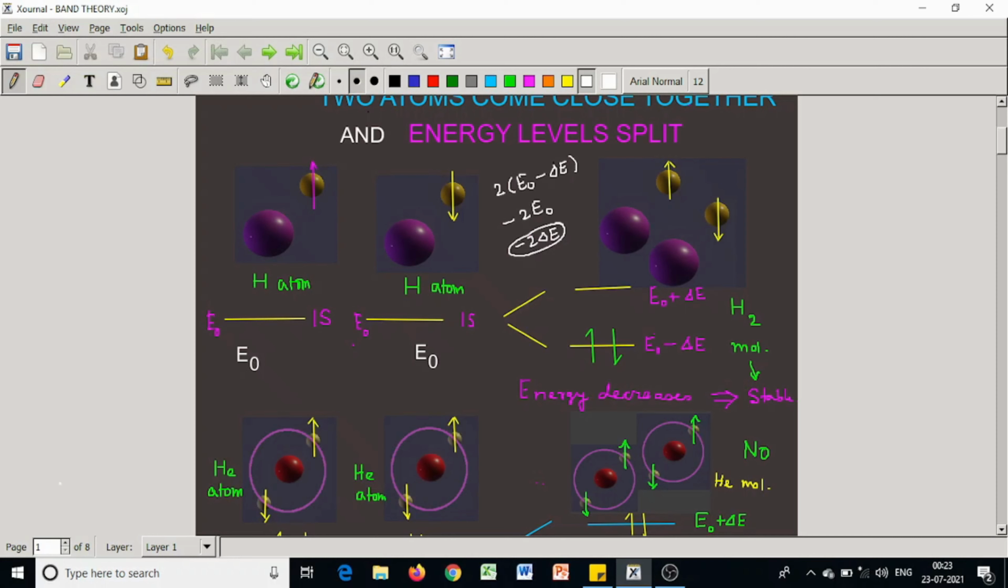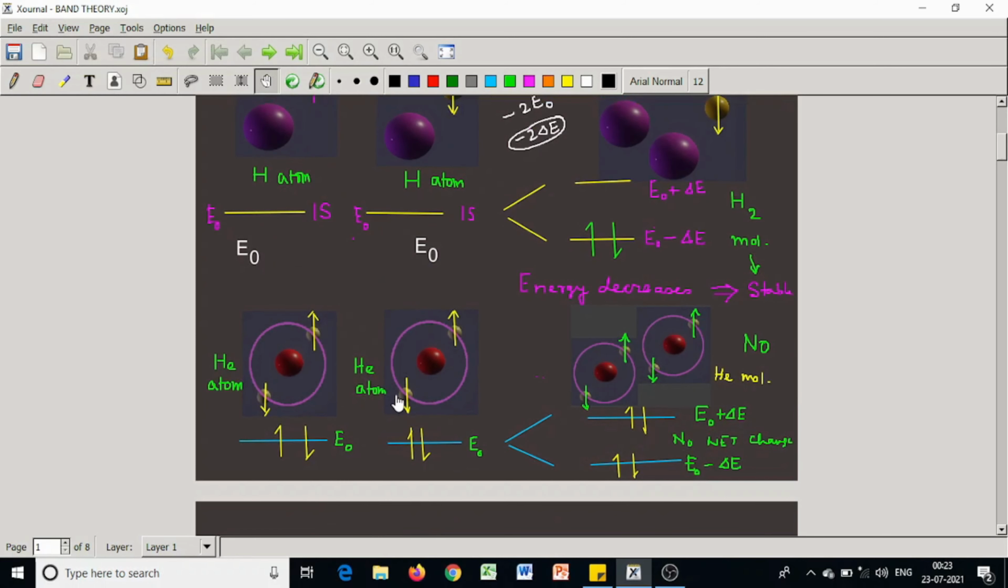Whereas in case of helium, look at this picture. This is a spin up electron, this is a spin down electron. Since they are in one shell, they must be of opposite spin according to Pauli's exclusion principle. These two helium atoms, one spin up and spin down, this is spin up and spin down, both are with energy E0.